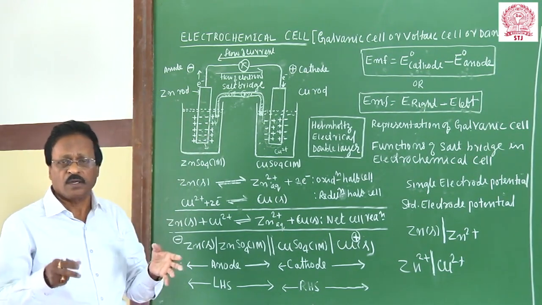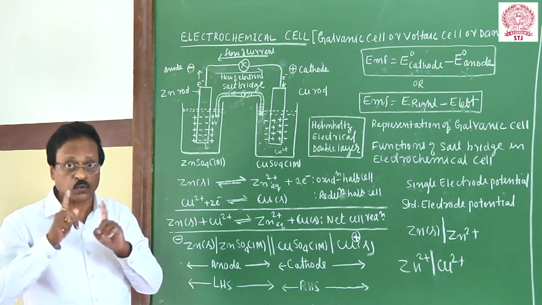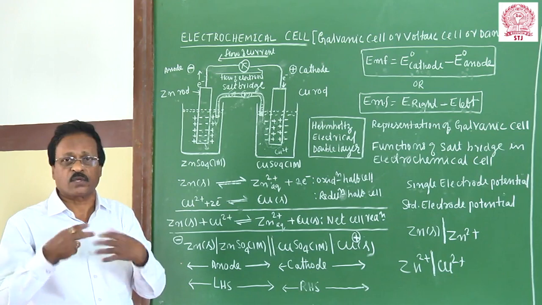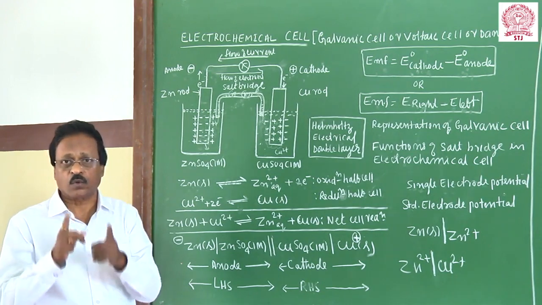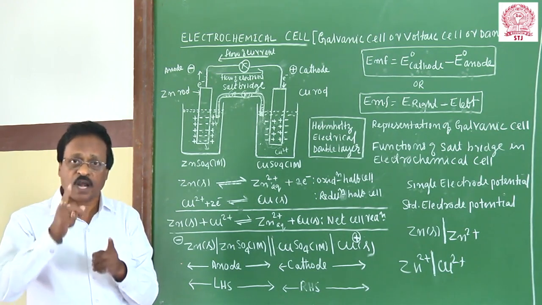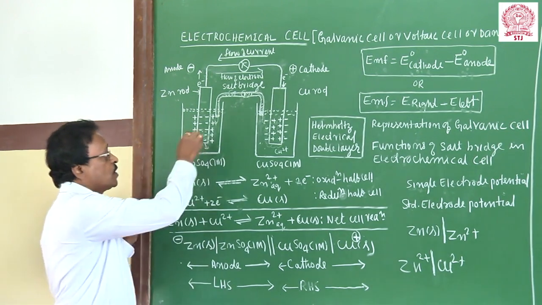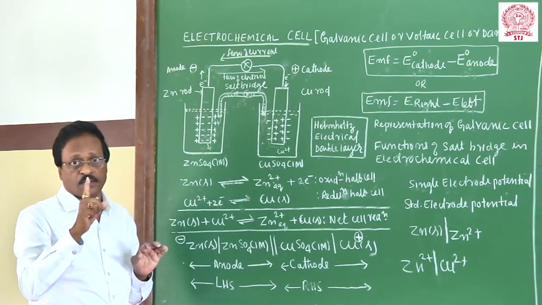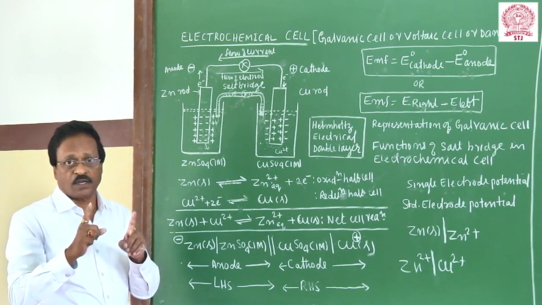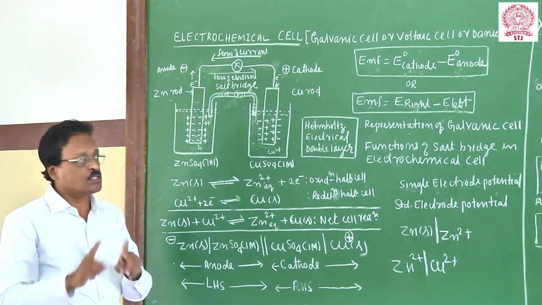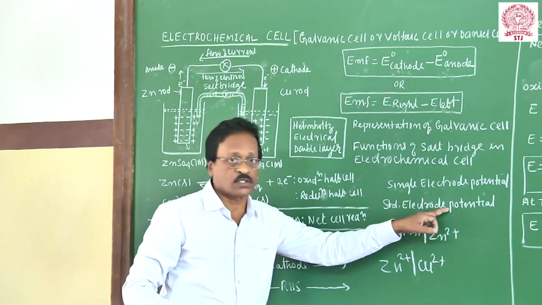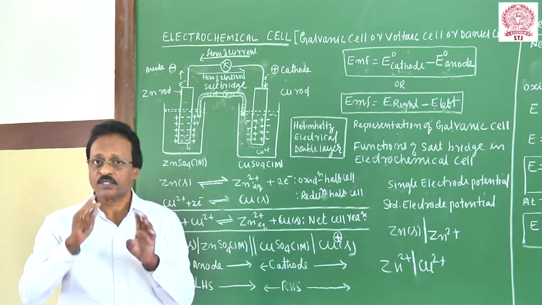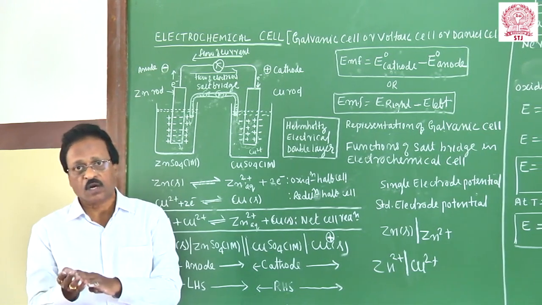Any metal rod dipped into a metallic salt solution containing its own ions at any given concentration, temperature and pressure, we call a single electrode potential. If you say standard electrode potential, the metal rod should be dipped into a metallic salt solution of 1 molar concentration at 25 degrees centigrade and 1 atmospheric pressure. This is called the standard electrode potential, and this value is constant for the given electrode.